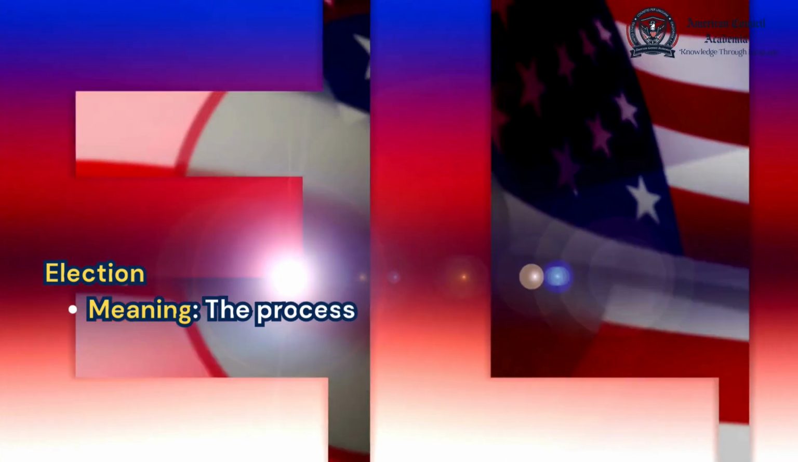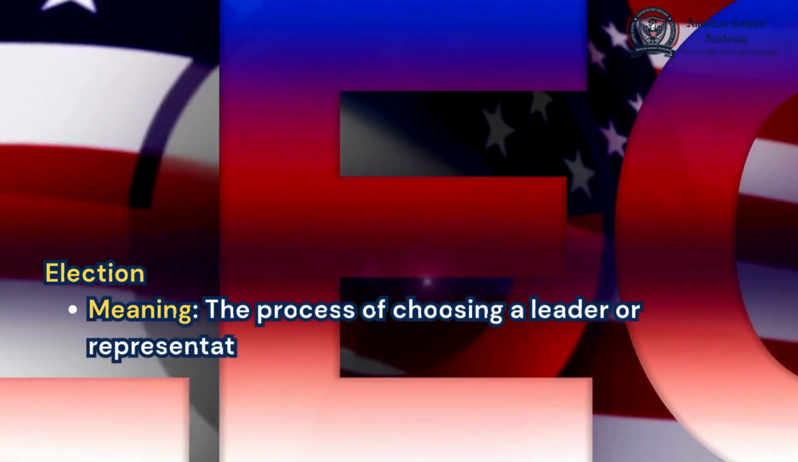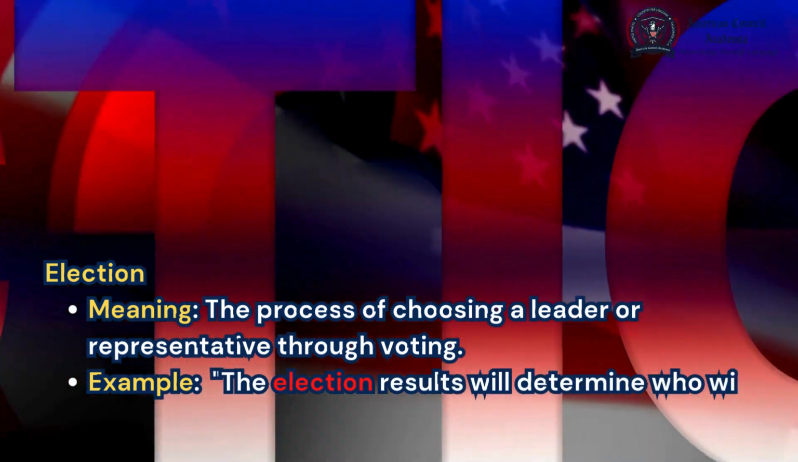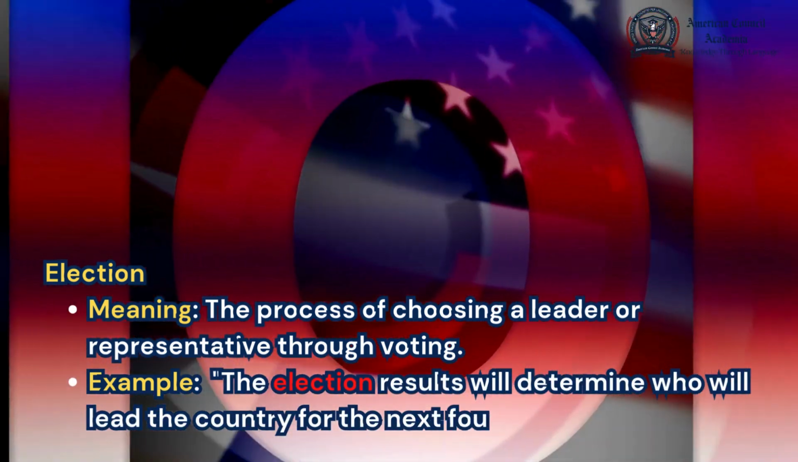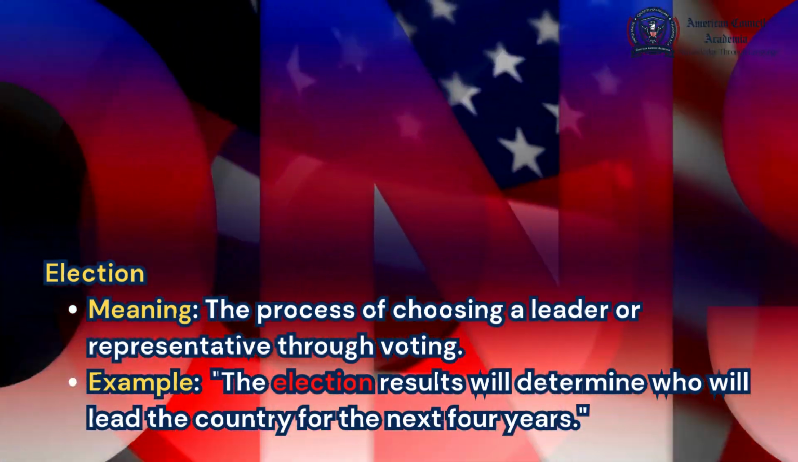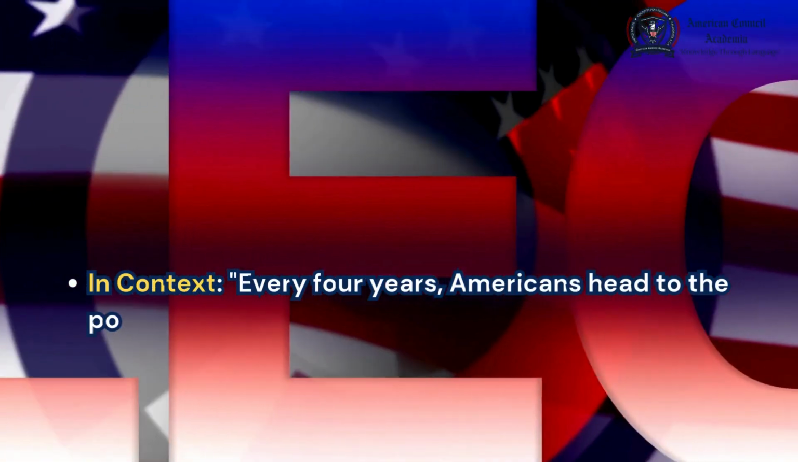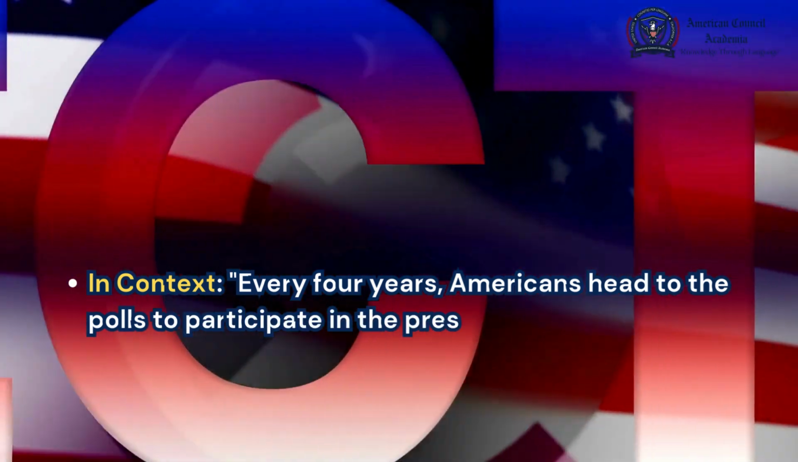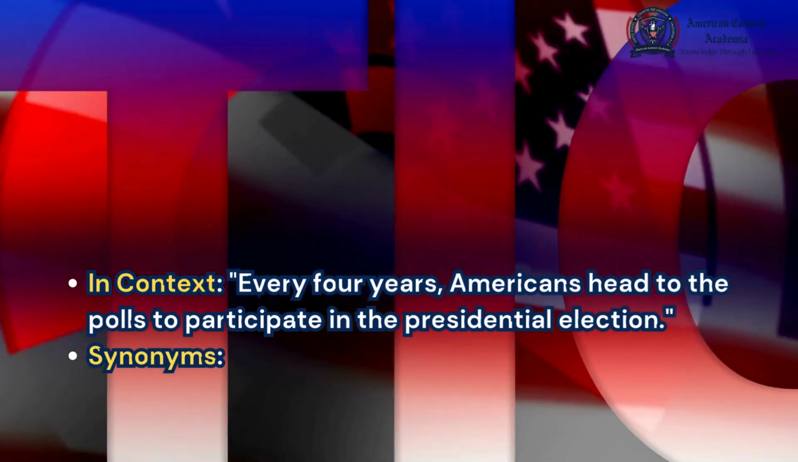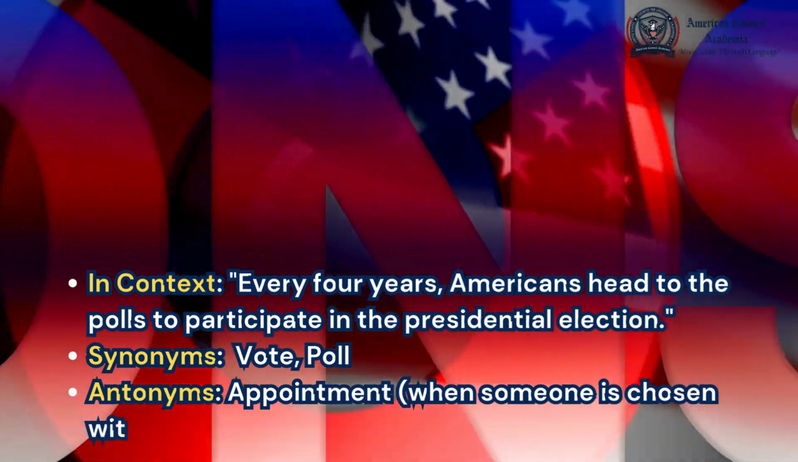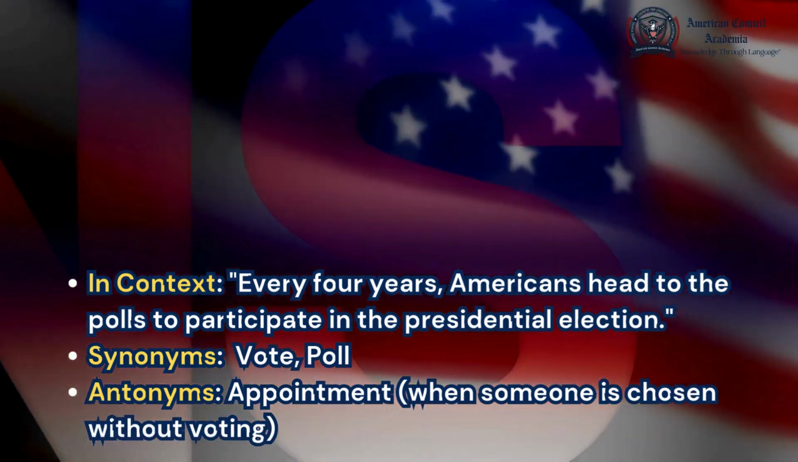Election. Meaning, the process of choosing a leader or representative through voting. Example, the election results will determine who will lead the country for the next 4 years. In context, every 4 years, Americans head to the polls to participate in the presidential election. Synonyms: vote, poll. Antonyms: appointment, when someone is chosen without voting.